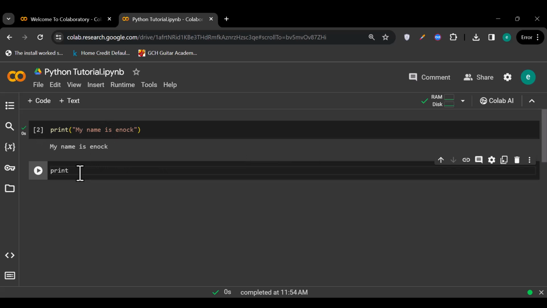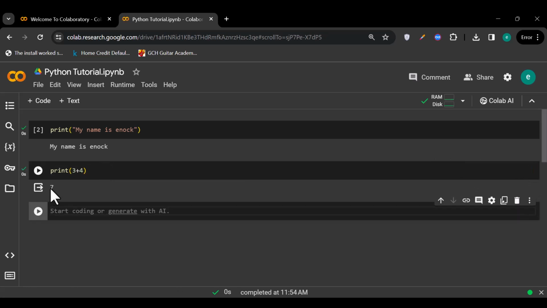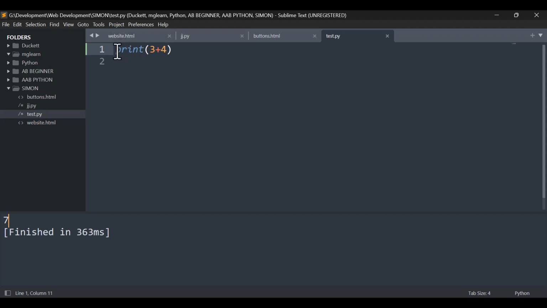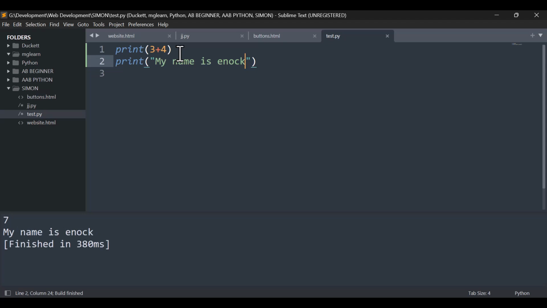I can say print 3 plus 4, and it will print out 7. If I want to print something else, I would still have to type print, for example, my name is Enoch. Then I run it and it prints this.